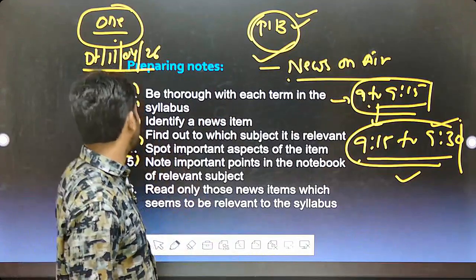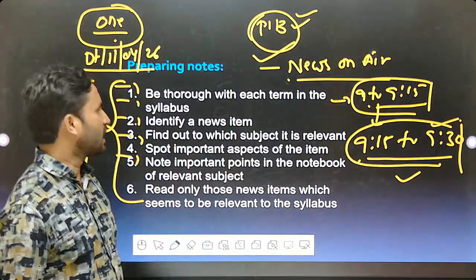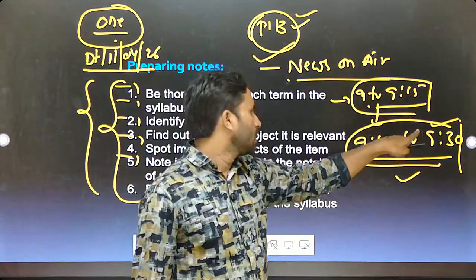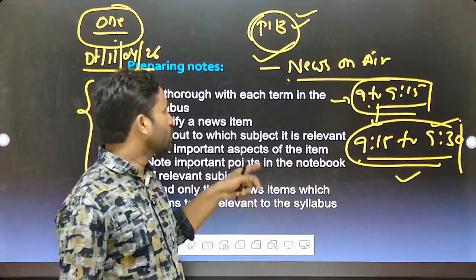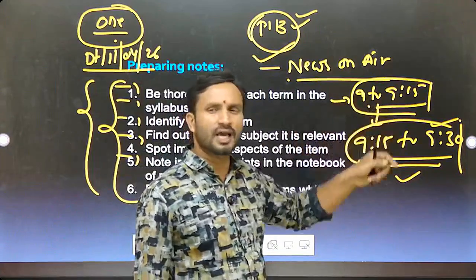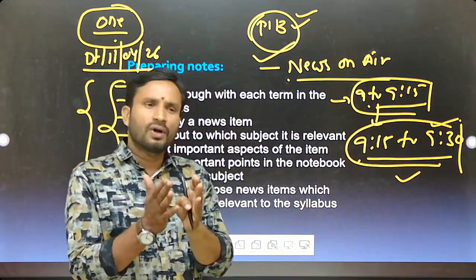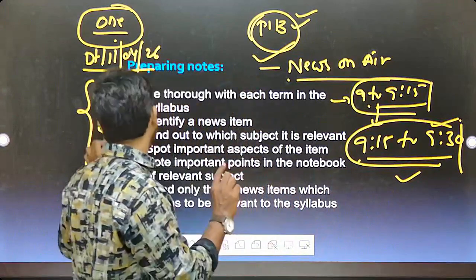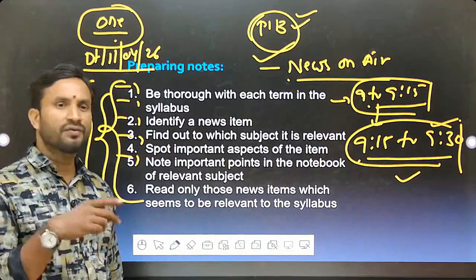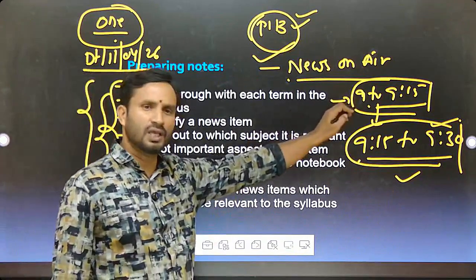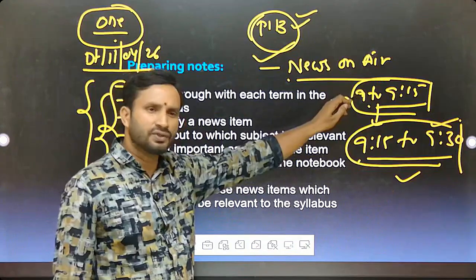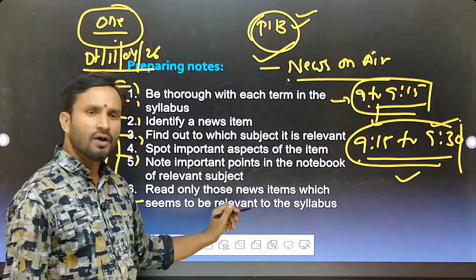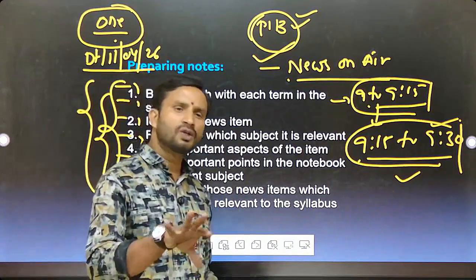Early in the morning, just go through the newspaper. See, one of the advantages: if you listen to the evening news 9 to 9:15 and the spotlight discussions, then early in the morning, when you go to the newspaper, you can easily pick the items in the news which are relevant to your examination. What is irrelevant, you can simply avoid. So within less time, early morning newspaper reading can be done without wasting time, because you already listened to the news in the evening and know which areas are relevant to us. So the following day you can finish the newspaper reading within 1 to 1.5 hours, not more than that.